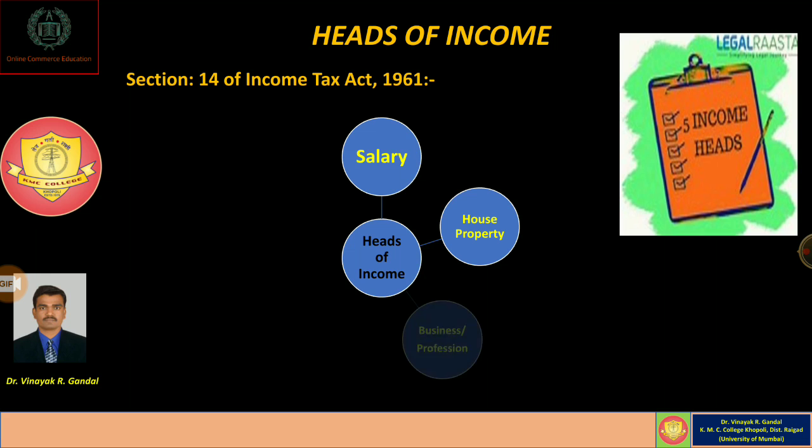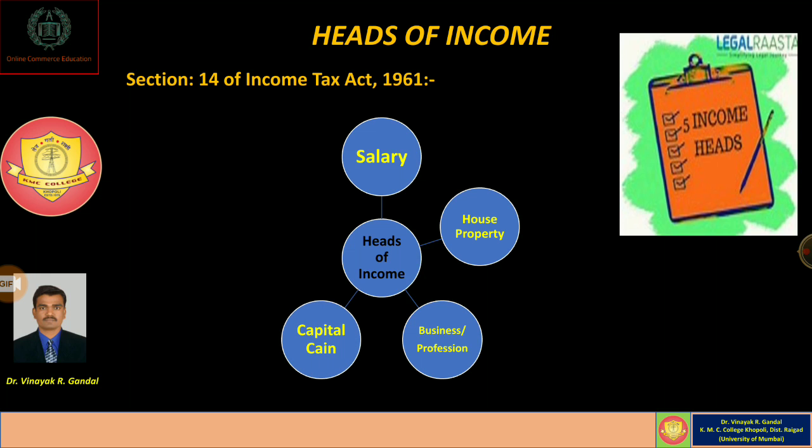The third head of income is called income from business or profession. Nowadays there are many businessmen and professionals working in society to earn a profit by way of fees, remuneration, commission, and profit. Whatever income they earn during the year is always chargeable to tax under the head income from business and profession.